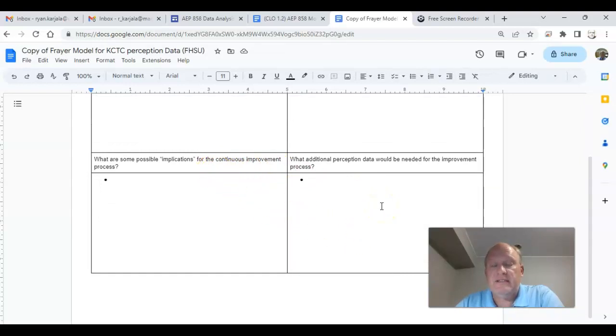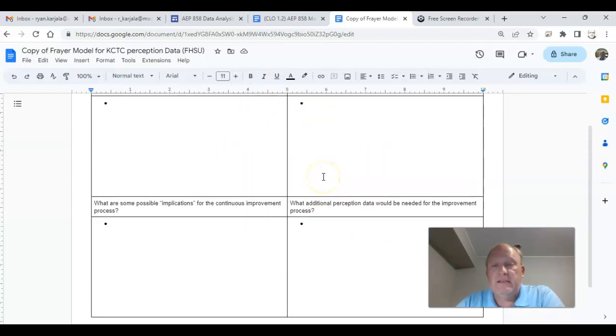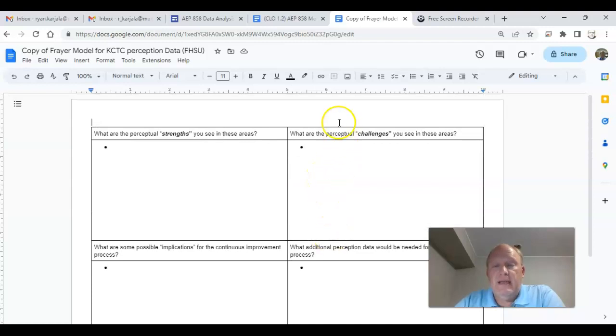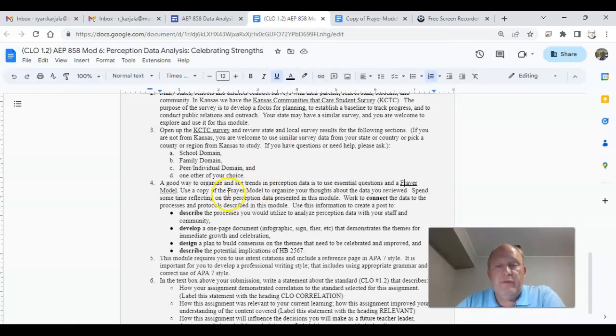As you'll see, it's similar to what we did last time, but in a little bit different format. And again, we're working on analyzing perception data. With perception data, it's more qualitative in nature. There's not as many numbers. You will see some charts and things like that, but really it's more text-based. In Kansas Community Care Surveys, you do get a lot of charts, but there's also a lot of perception data.